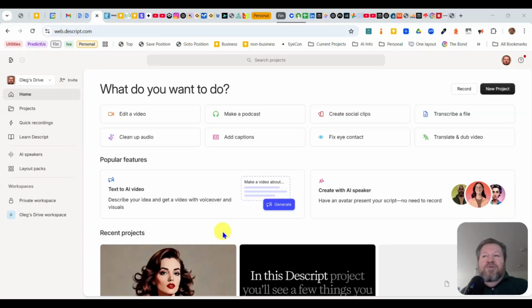So what I wanted to show you was the process of actually creating an avatar, because part of the problem with creating these videos using text to AI video is that they do a pretty good job. They do an excellent job in many cases. But at the same time, you don't get to select an avatar. What you get is the actual content being generated for you, and they select an avatar. I was wondering if maybe they will let you do this later, but apparently they already let you do it using this other option, which is create with AI speaker.